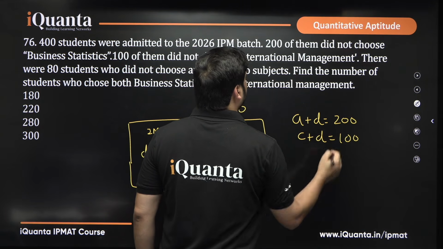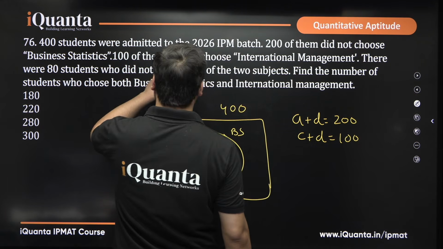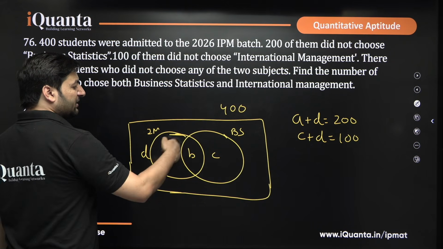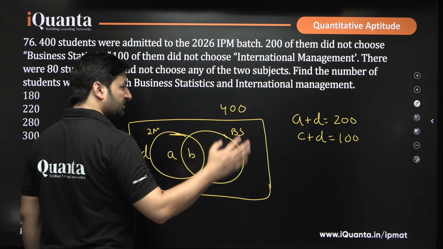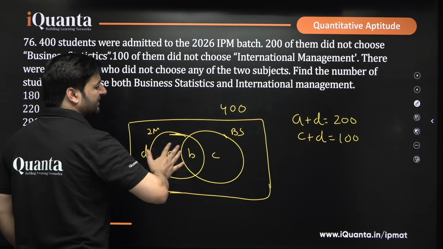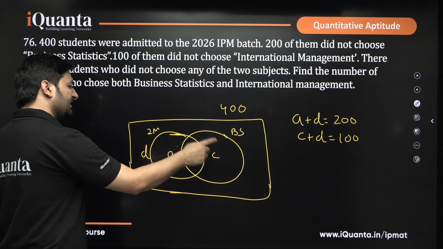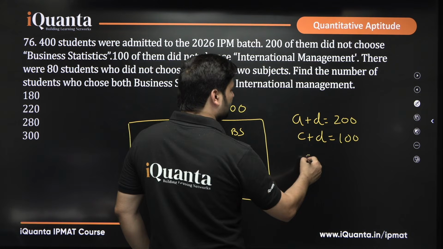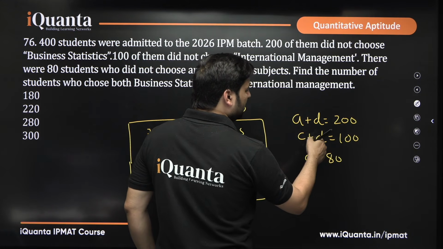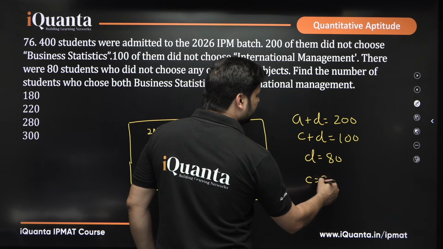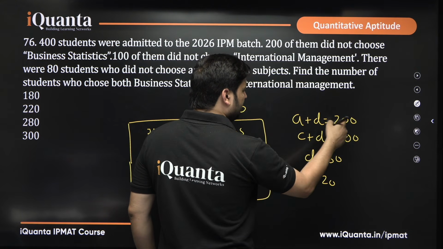And then there were 80 who did not choose any of the two subjects. Did not choose international management, did not choose business statistics. That means we will come out of this entire region. What do we have outside this entire region? D. D is given equal to 80. The moment you get D equals 80, C will be 20. And if D is 80, A will be 120.